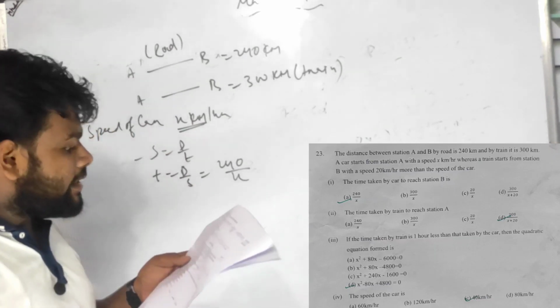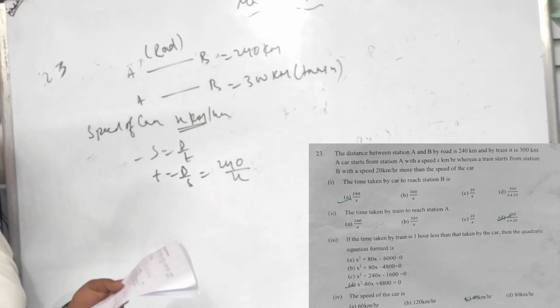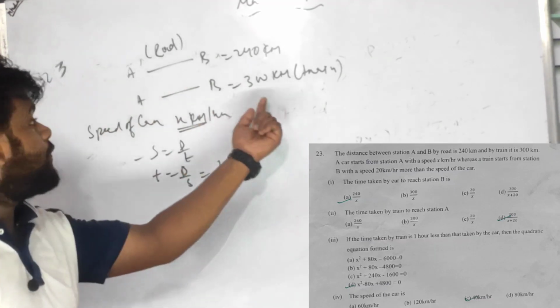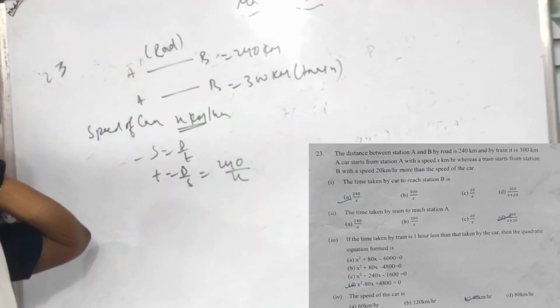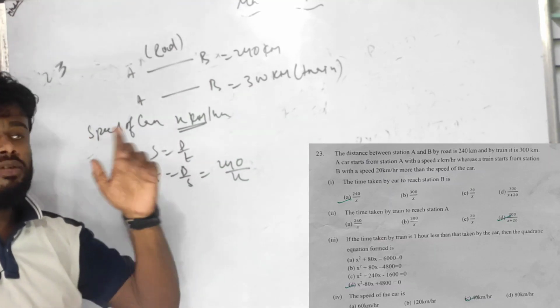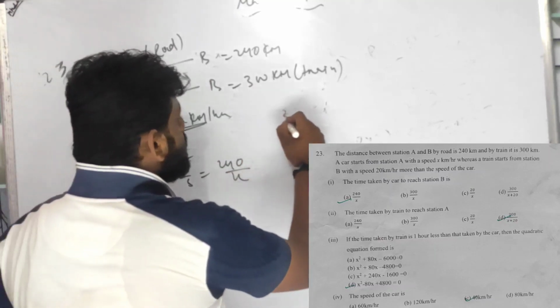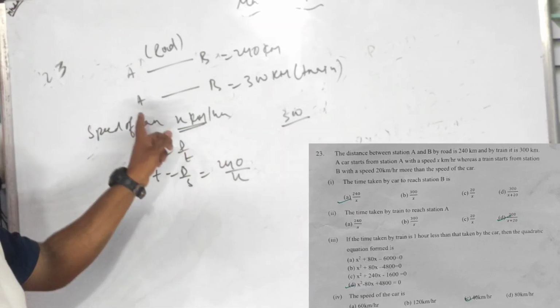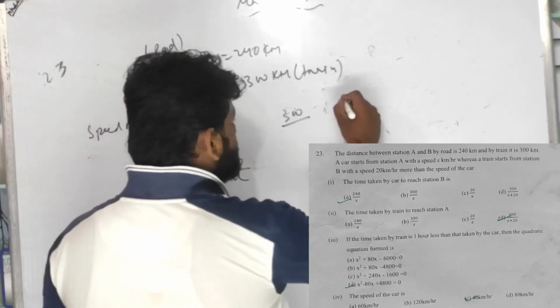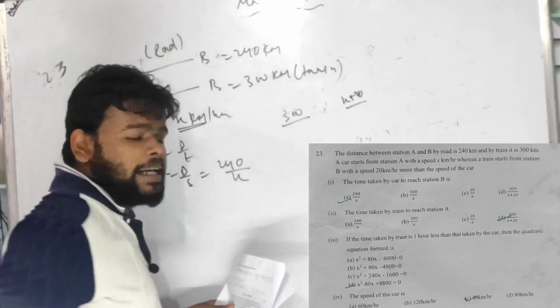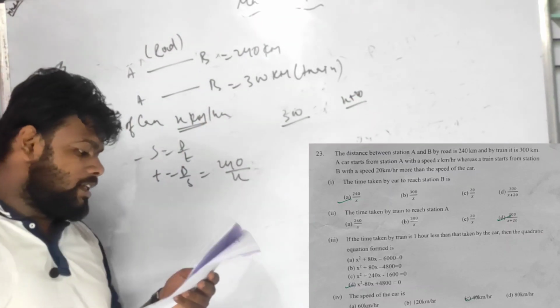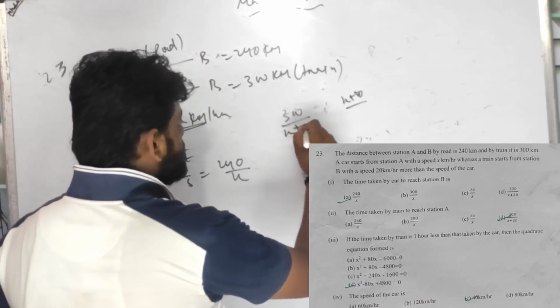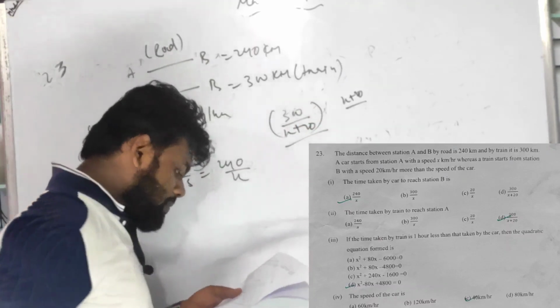What is the time taken by the train to reach A? As you know very well, the train is coming from B to A. The train starts its journey from B, children, so how much is the distance? 300 is the distance. At what speed is it going? x plus 20 speed. It is running at a speed of x plus 20, right?